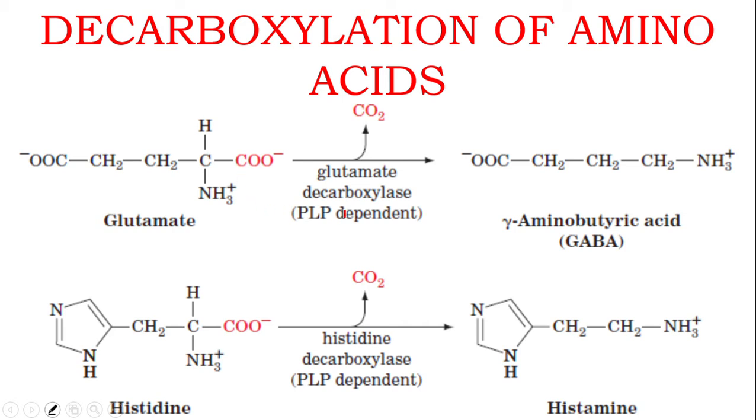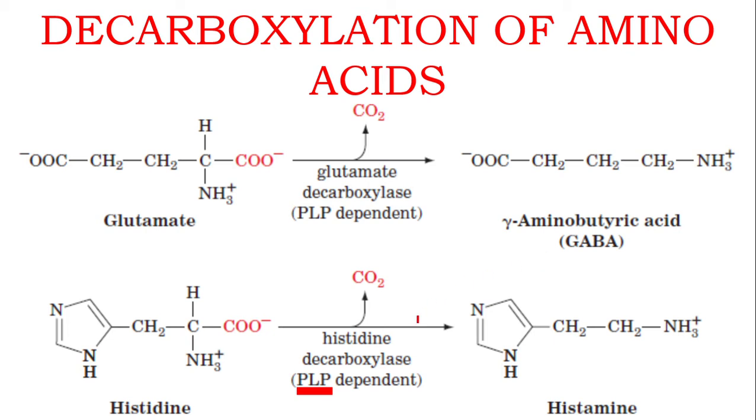The enzymes are decarboxylases, and pyridoxal phosphate, PLP, is the coenzyme required. And what's the product? From glutamate, gamma amino butyric acid is produced. Alpha, beta, gamma. It is shortly called GABA.